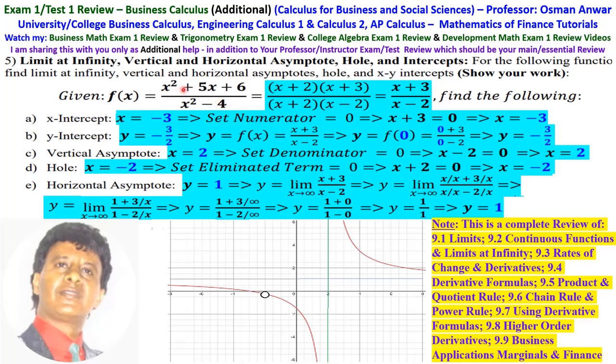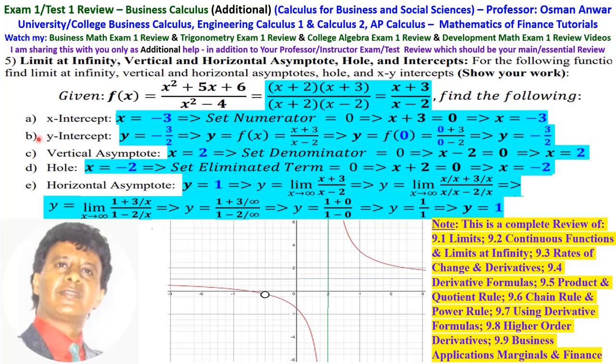So factor the numerator and denominator, then it is equal to (x plus 2) times (x plus 3) over (x plus 2) times (x minus 2). X plus 2 cancels x plus 2, then this simplifies to x plus 3 over x minus 2. A, to find the x-intercept, set the numerator equal to 0, that is x plus 3 equal to 0, that is x equals minus 3.